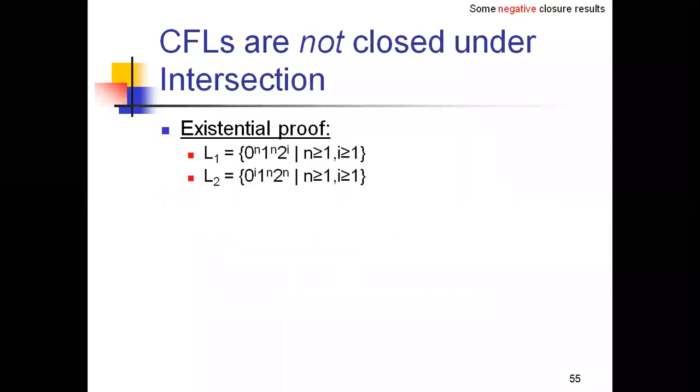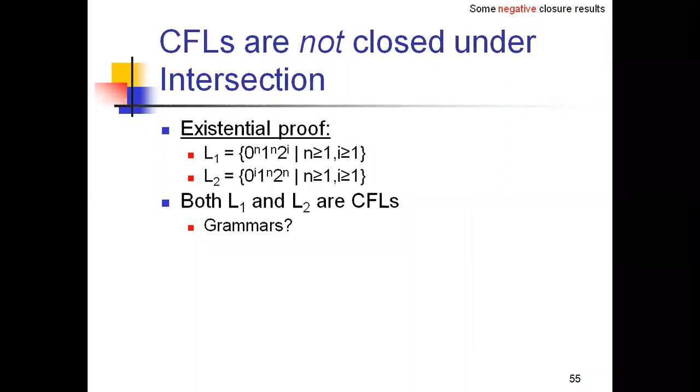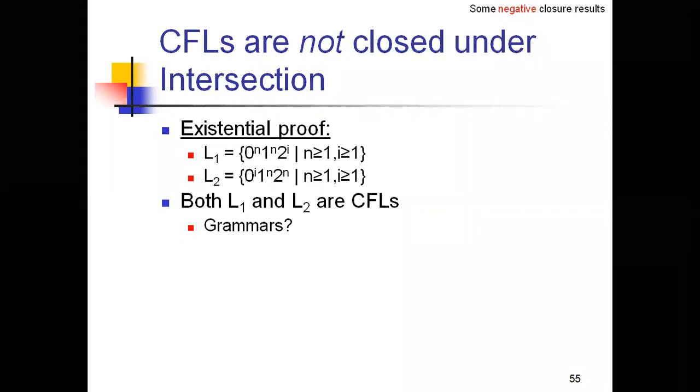And the context free languages are not closed under intersection. This you also need to learn. Why it is not closed under intersection, let's see the existence proof. L1 is equal to 0 power n, 1 power n, 2 power i, where n and i are conditions, and L2 is 0 power i, 1 power n, 2 power n. Both L1 and L2 are CFLs.